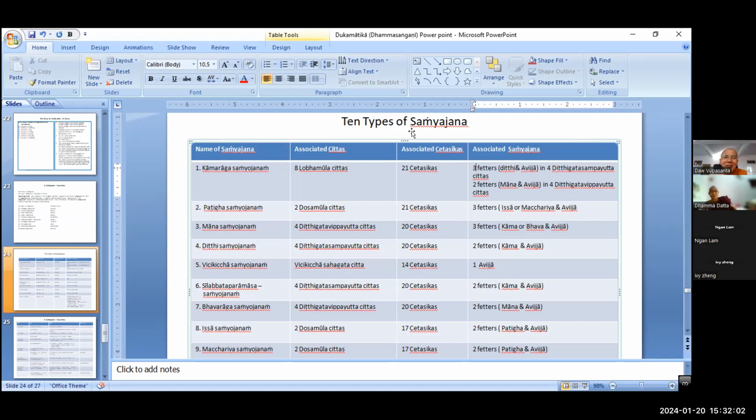With regard to the past, there are 5 things. Present, 5. Future, 6. Altogether 16 kinds of doubts, vicikiccha, right? Yes, that's it. So whenever you have the doubt, what type of citta arises in you?